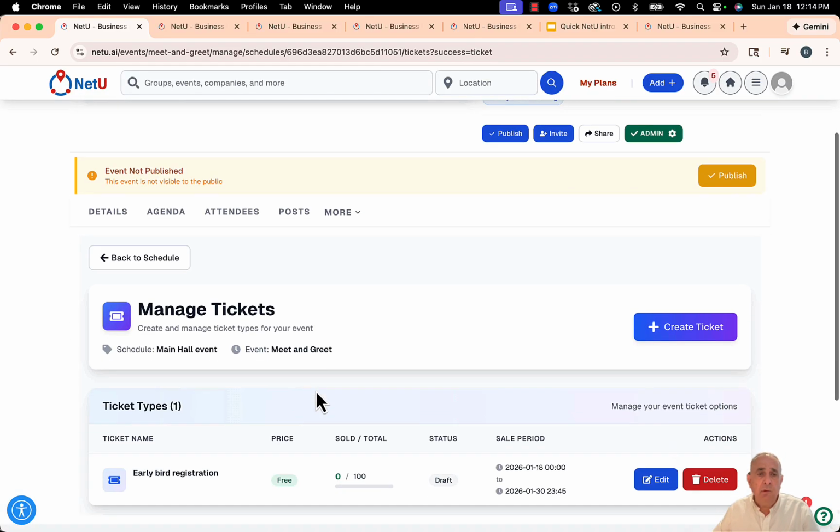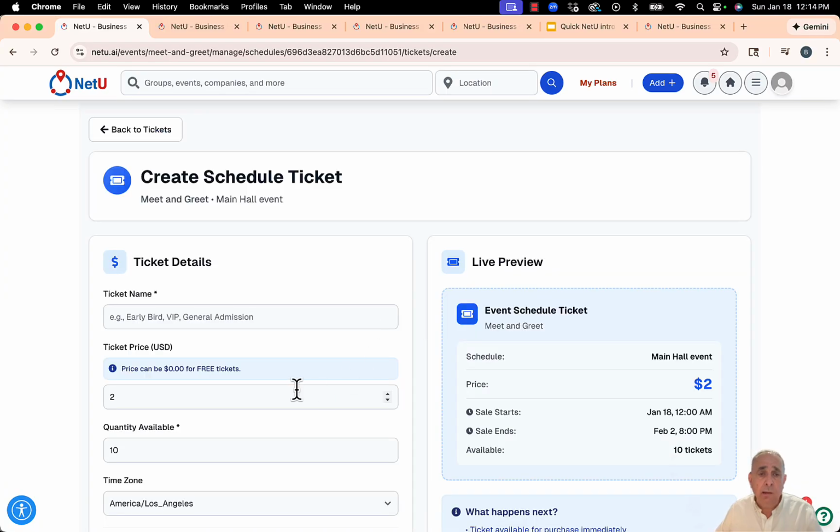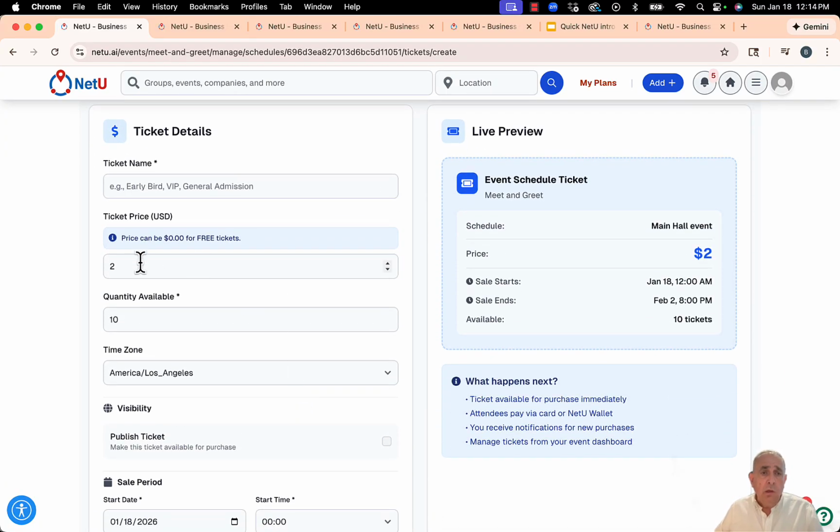I'm going to add maybe one more price here on another ticket. So I'm going to say, okay, well, if you register a few days before the event, and again, you can put a quantity, it's optional if you want to.